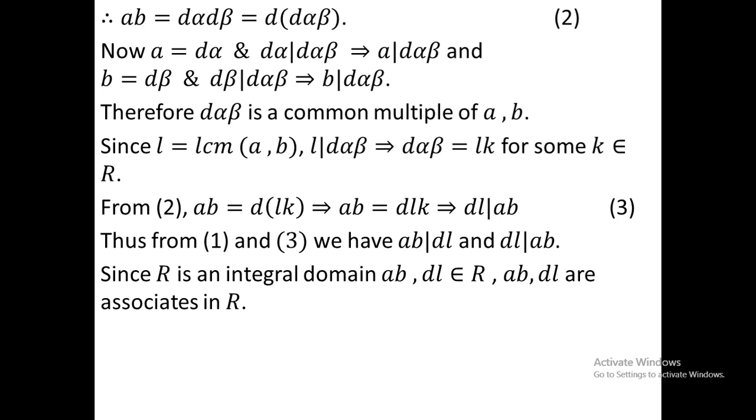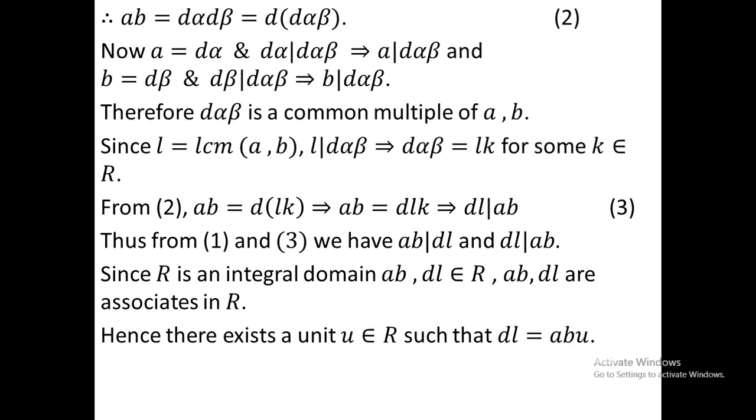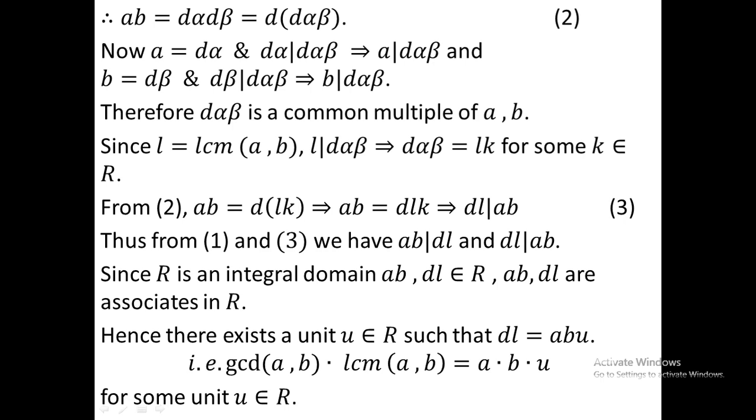From the definition of associates, there exists a unit U in R such that DL equals AB U. Here D is the GCD and L is the LCM. So GCD of A, B into LCM of A, B equals AB into U. Hence the theorem is proved, because GCD into LCM equals the product of the two elements times some unit.